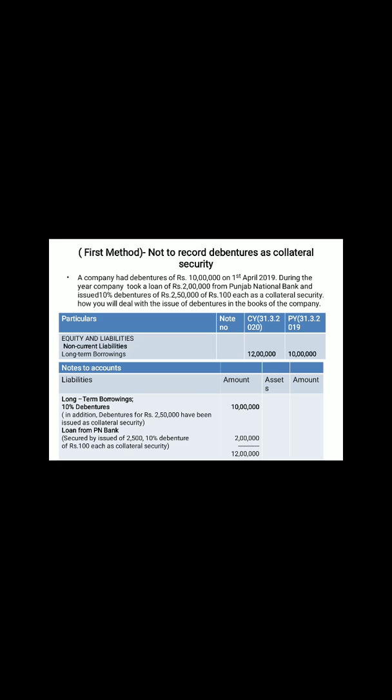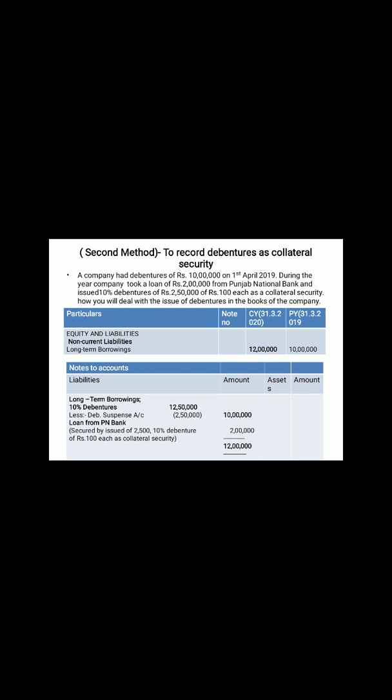Now with the same question I am moving to the second method. What is the change? In the balance sheet there is no change. The value is the same. The total in the notes to accounts is also the same. But one thing changes, the 10% debentures, because the security entry is adjusted here.